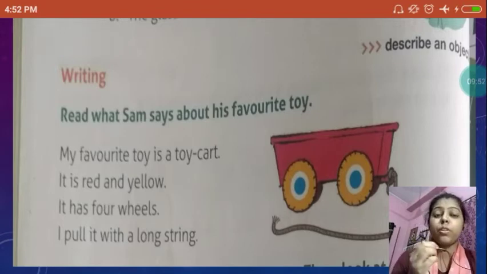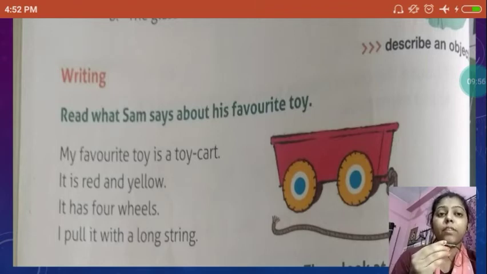Or if you want to describe your doll, you can say that I have a pink doll. It has 2 eyes, 1 nose, 2 ears, 1 mouth, 2 hands, 2 legs, and it is colorful. It wears a colorful dress.